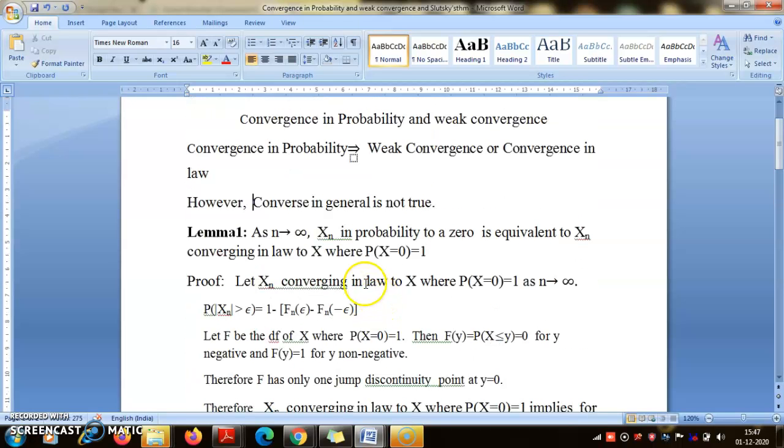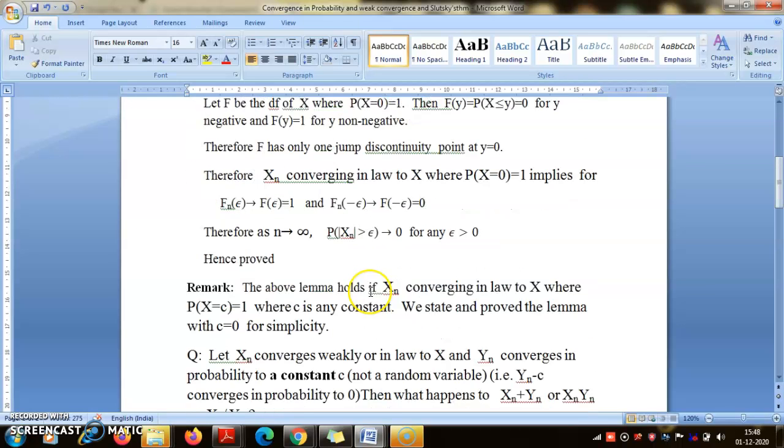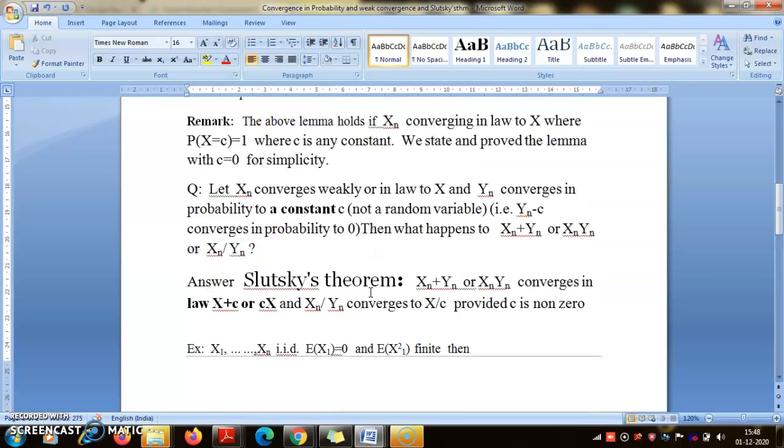So remember, convergence in probability implies convergence in law always, but the converse is not always true. The converse holds good, that is, convergence in probability and weak convergence are one and the same, if and only if the limiting distribution is degenerate, that is, like a constant. The random variable takes only one value with probability 1. In that case, they are one and the same concept.